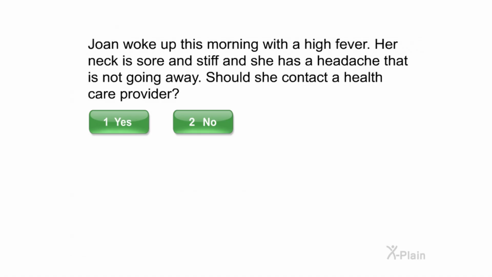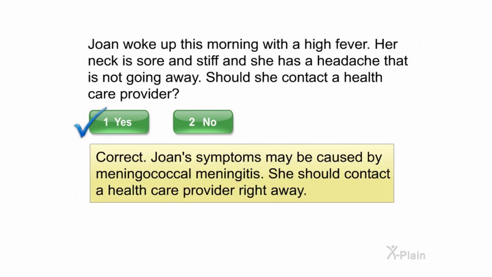Joan woke up this morning with a high fever. Her neck is sore and stiff and she has a headache that is not going away. Should she contact a healthcare provider? Select yes or no. Correct. Joan's symptoms may be caused by meningococcal meningitis. She should contact a healthcare provider right away.